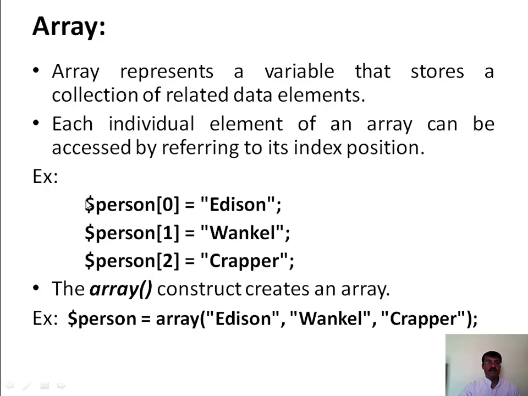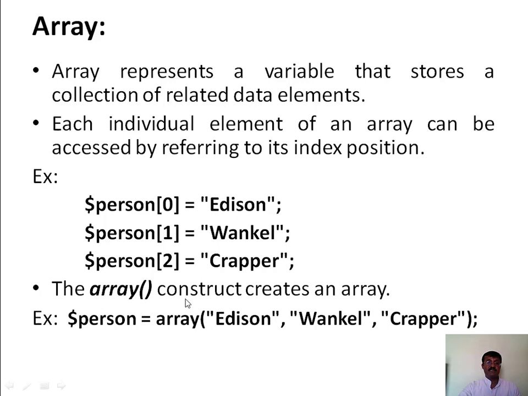We can define an array in this fashion, adding elements to an array using indexes. Here person is an array where I am going to add Edison as the first element. Similarly we can assign values by index, Wankel as the third value and Crapper at the second index. This is one way of defining arrays, by assigning values to index positions. There is another way to create an array, that is by using the array construct.